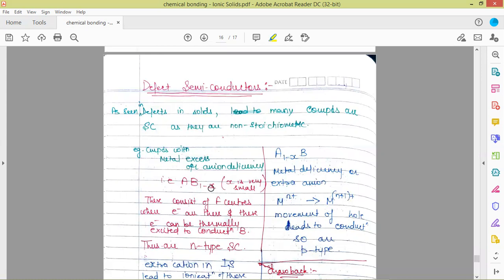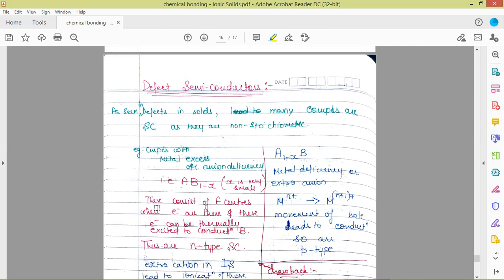When the number of anions is less, say we have NaCl and chloride ions were less due to the presence of sodium vapors. We treated them with sodium vapors, which took away some of the chloride ions, and now the crystal is NaCl 1 minus x. The x is a very small number which have gone missing, which have been taken by the sodium vapors. So these consist of F centers or Faraday centers, which are responsible for the conduction mechanism. These Faraday centers are actually electrons, which are negatively charged, and there is a movement of negatively charged particles.